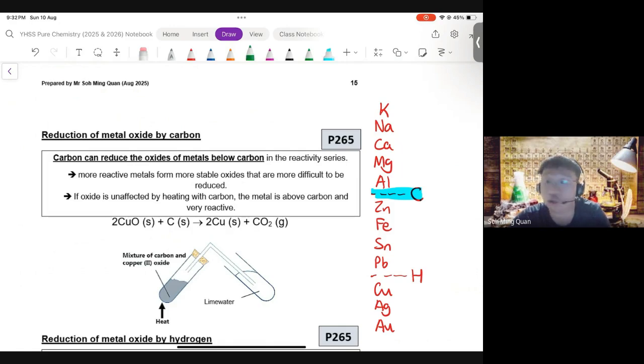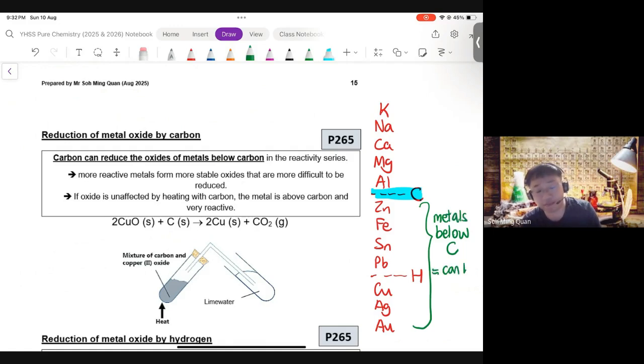So which metals could carbon displace? Remember, higher up means more reactive. So carbon is higher up than these metals that I have shown you. These metals are below carbon. If the metals are below carbon, they can be displaced or reduced by carbon.